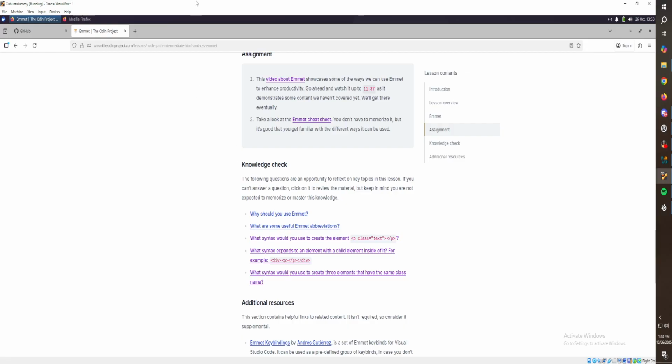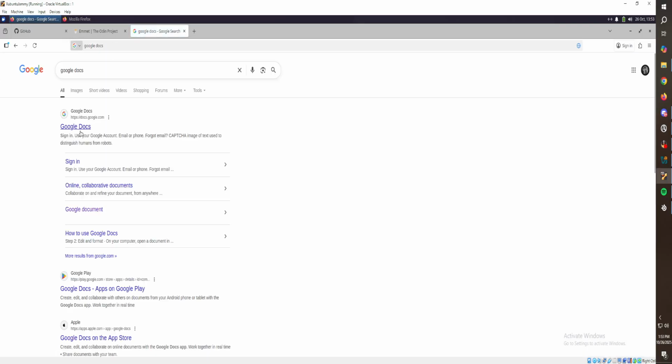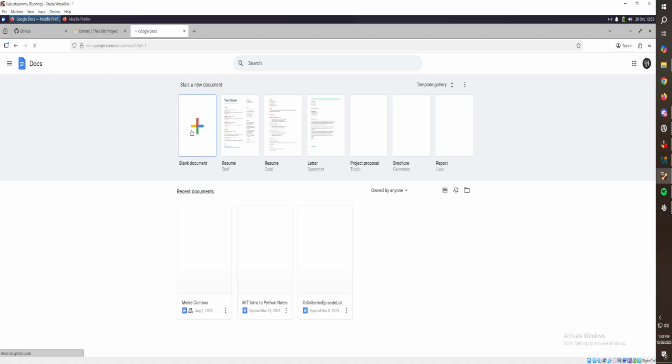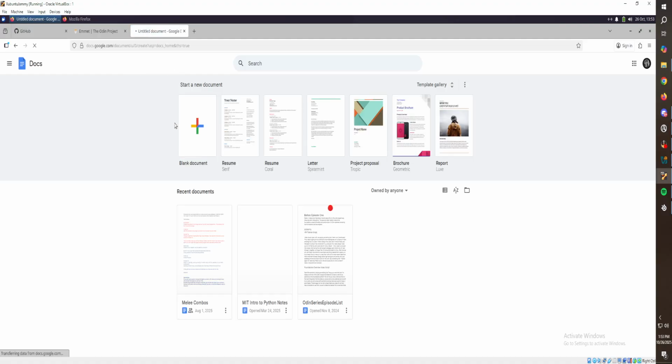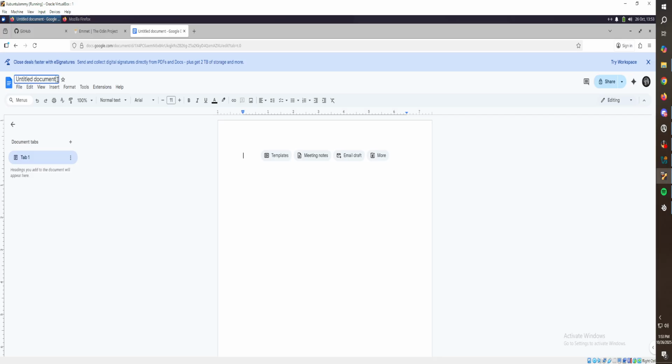You know what? Here we go. We're going to do something special, I've decided. So, Google Docs. We're going to make a Google Doc for each lesson. So this is... We'll do Emmet lesson. We're going to make a blank document. Right? And we're going to just do it per page. We'll do it all together.